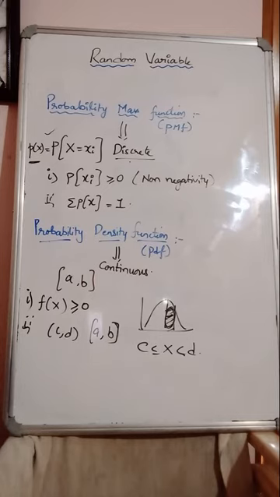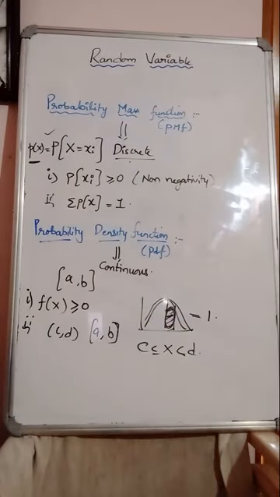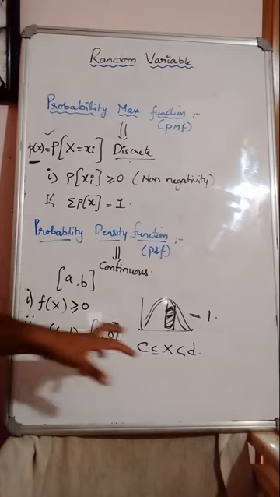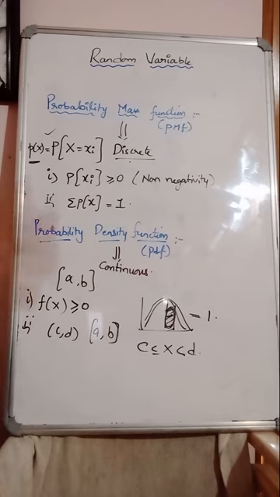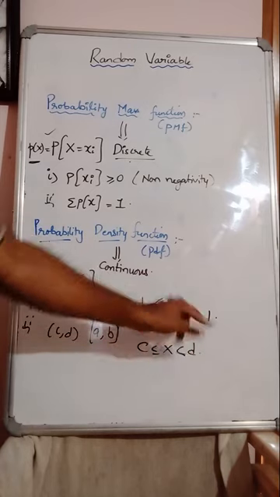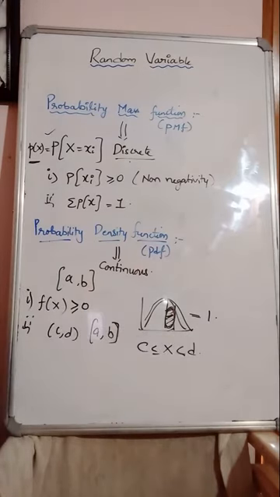Next, the total area under the curve is always equal to 1. That is condition number 3. Only in the case of continuous PDFs do we have to apply this. So one normal curve should be drawn. In that normal curve, the total area under the curve is always equal to 1. From here to here, C to D, the area is covered. Next, the area under the probability curve between coordinates C and D. So the coordinates C and D are covered within a normal curve. So this is the probability density function.